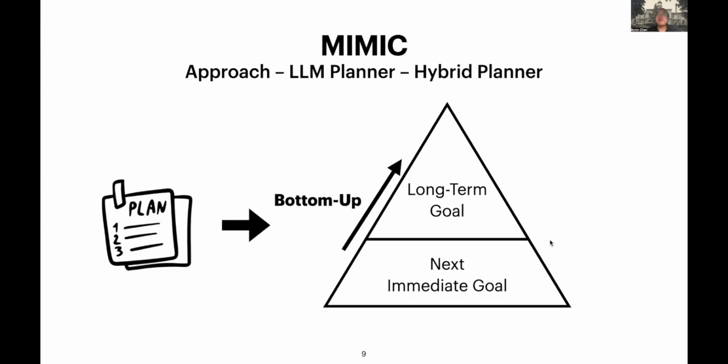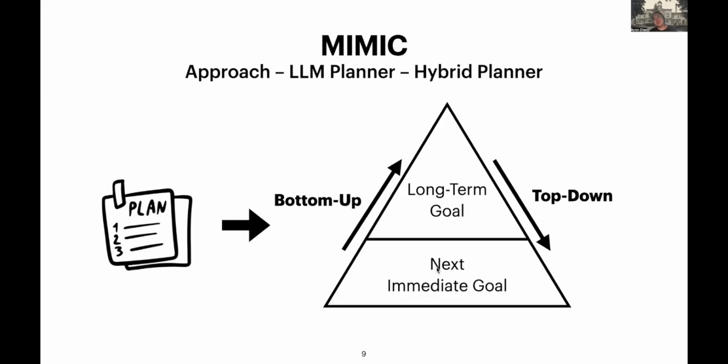We have the planner in 2 fashions: a bottom-up planner and a top-down planner. In the bottom-up planner, we let the planner generate the next immediate goal every single time the agent needs guidance from the LLM. Then we expect the agent to eventually finish the long-term goal after completing all the immediate goals created by the bottom-up planner.